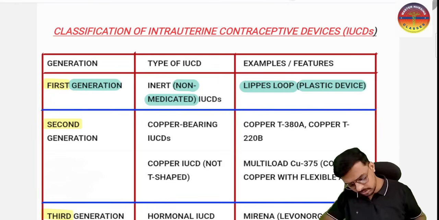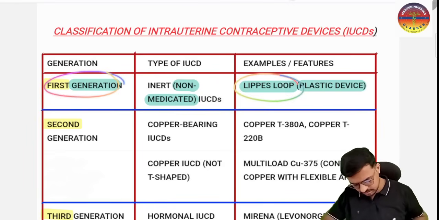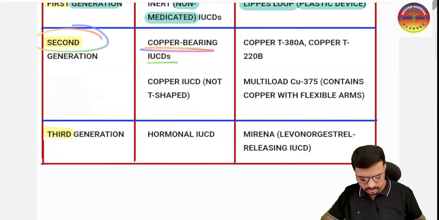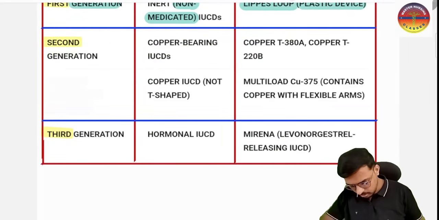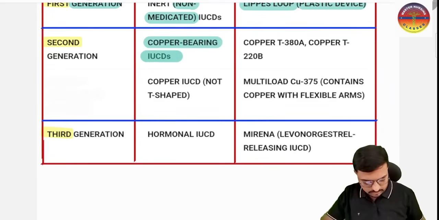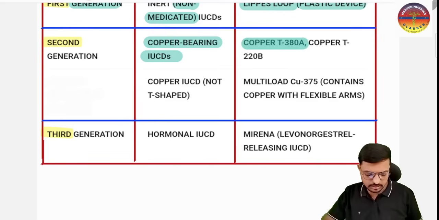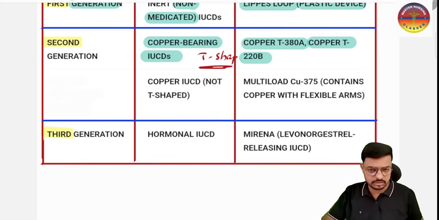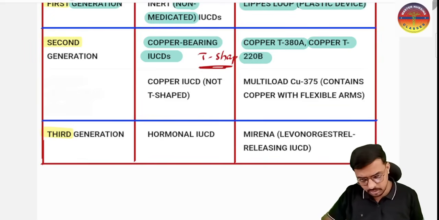Okay, so here we have the Lippes loop as the first generation, and the second generation we already discussed. In the second generation we have the copper bearing IUCDs. The ones in the T shape are the copper T380A and copper T220B.